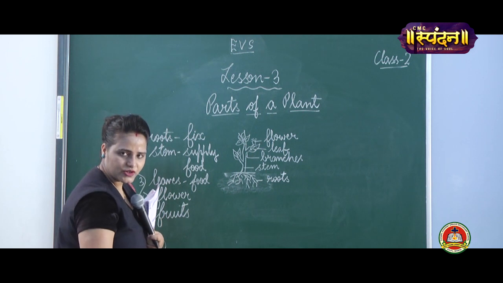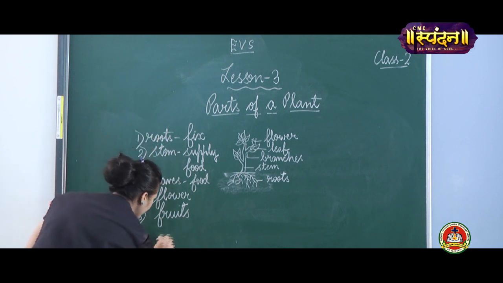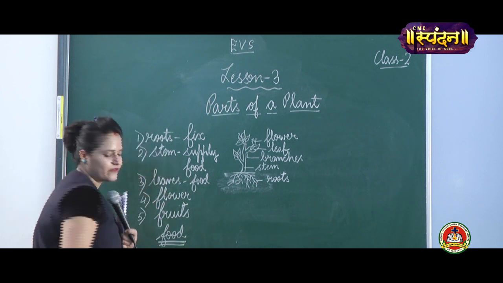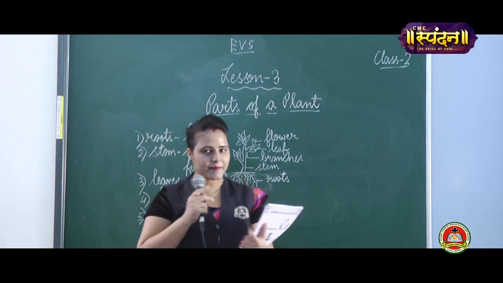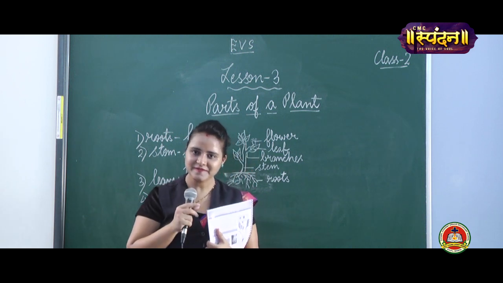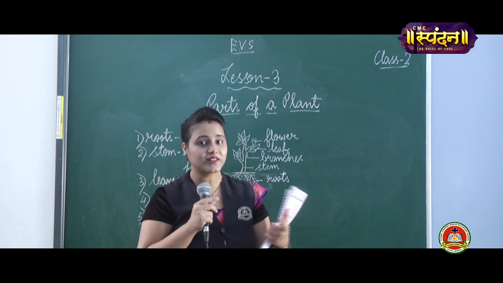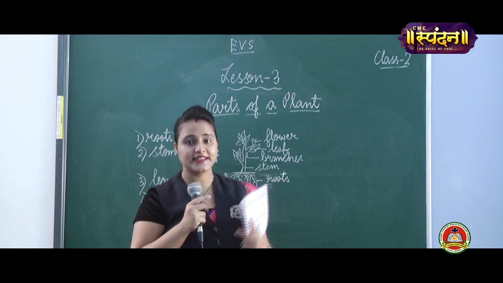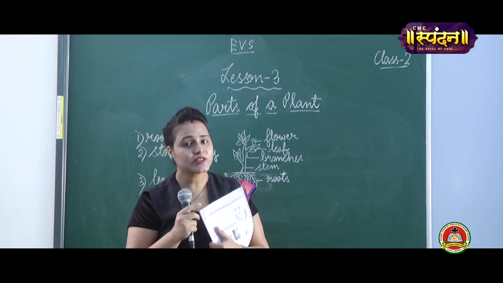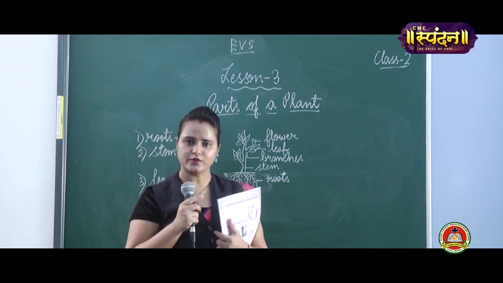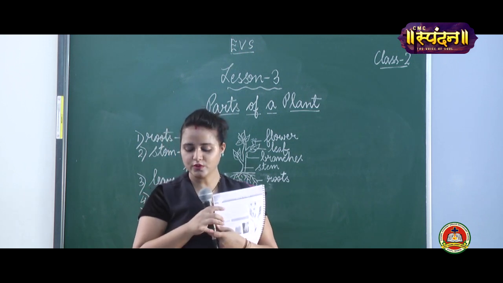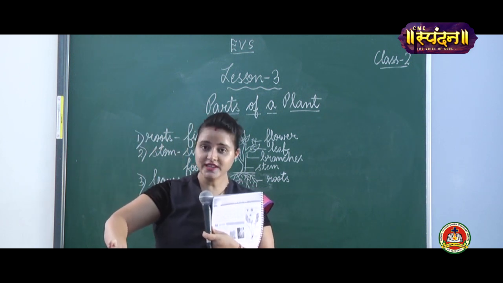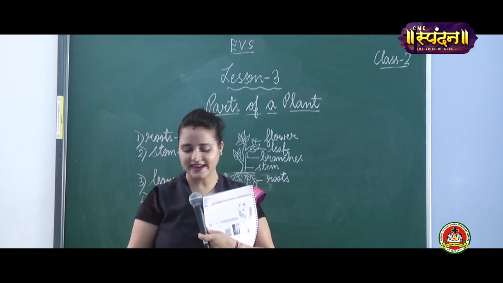So just tell me, children, how do we get food? Your mama prepares it for you in the kitchen? Yes? Papa brings all the things, raw materials from the market. Then your mama prepares it inside the kitchen for you. Then you get food. But how do plants get food? Plants get food through air, water, which you give to the trees, and sunshine, sunlight.